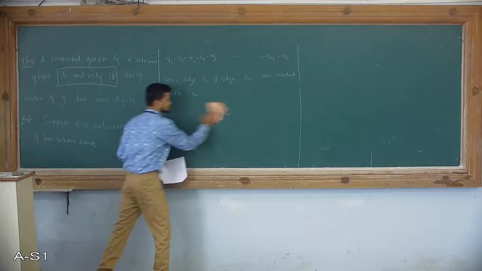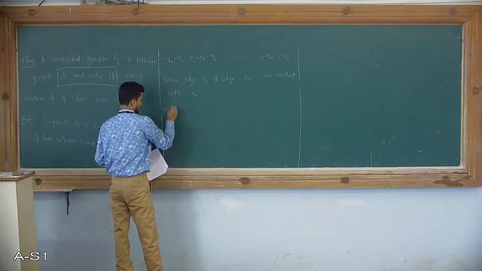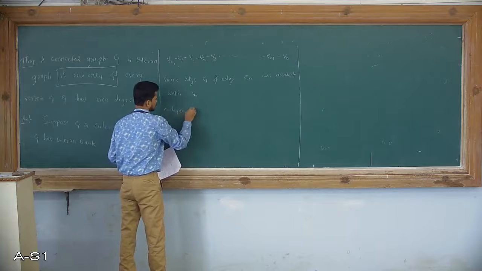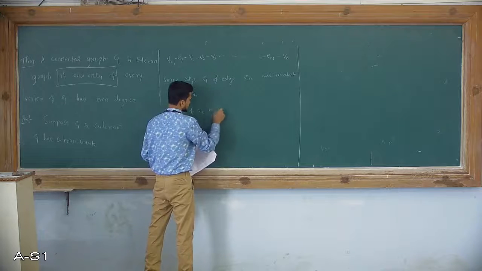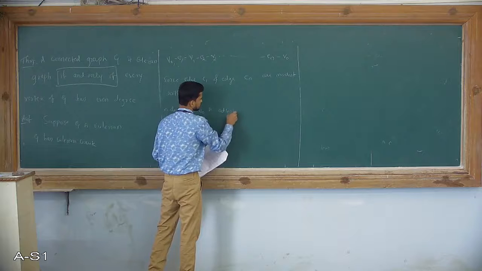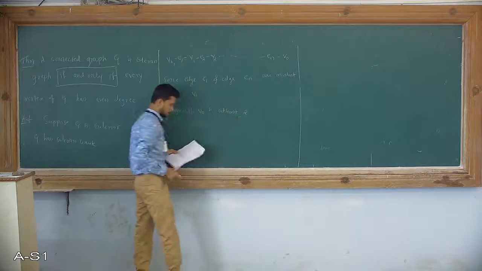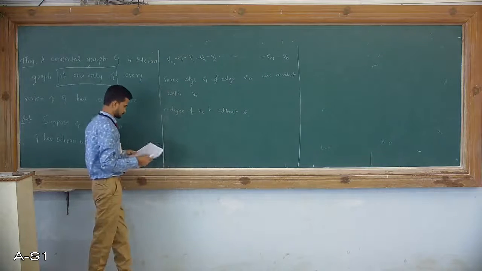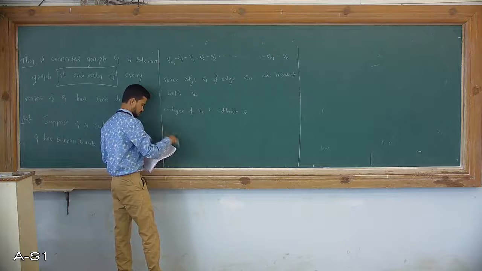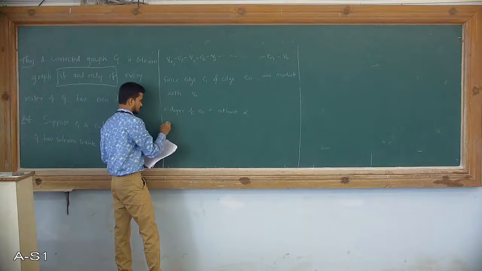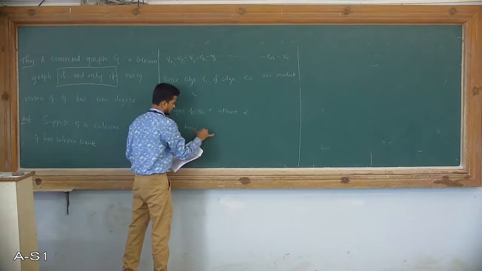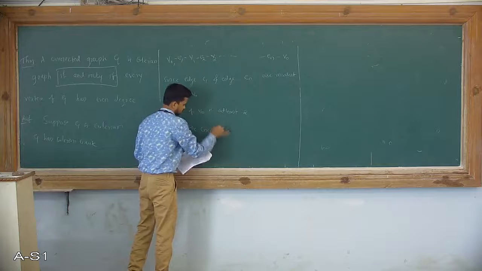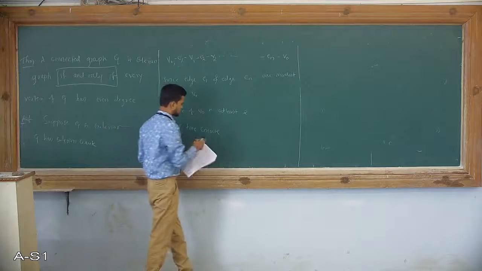So I will write it. Therefore the degree of V0 is at least 2, because the Eulerian circuit passes through the vertex.